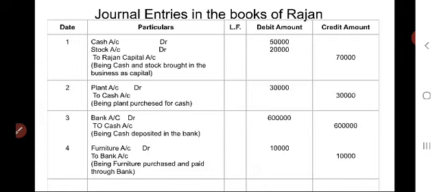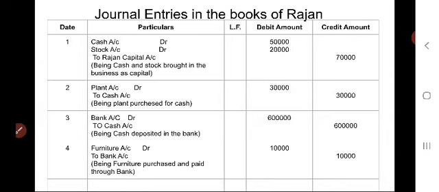Cash is an asset. Stock is an asset. As per the accounting principle, when the assets come into the business, they are to be debited.